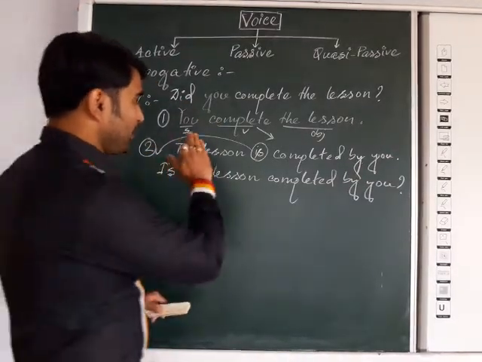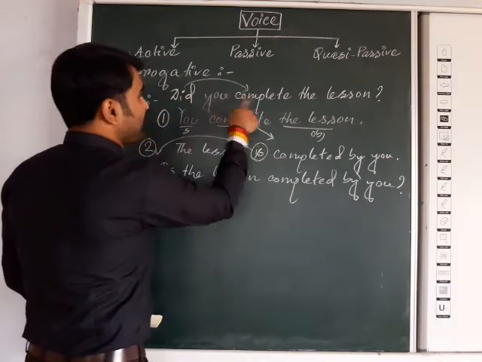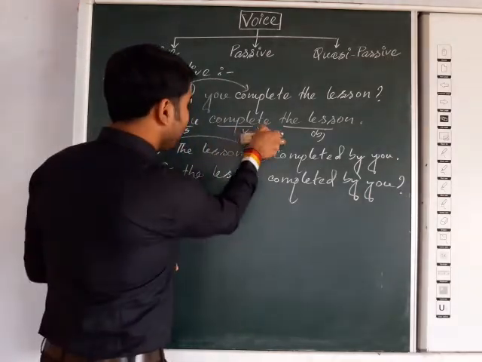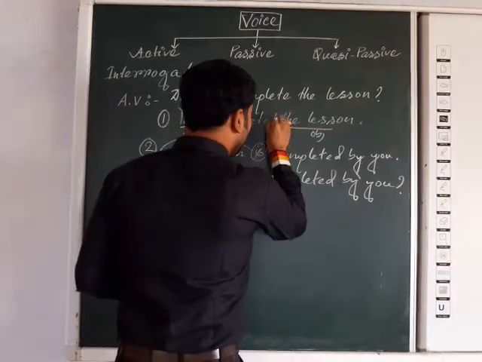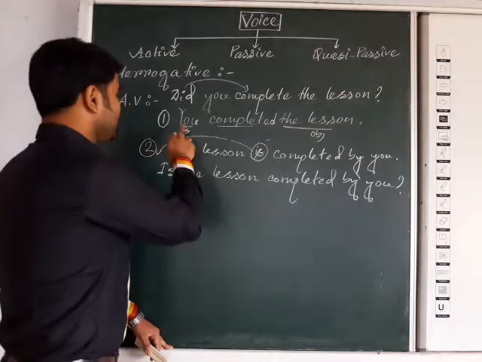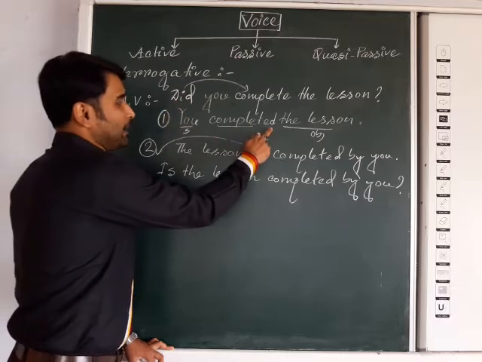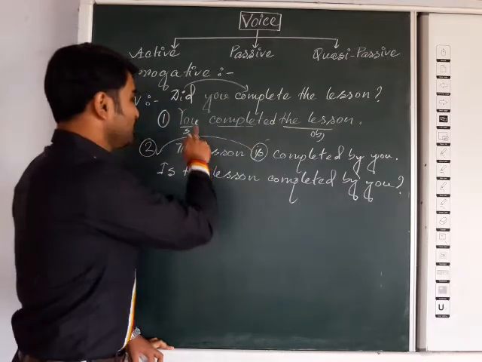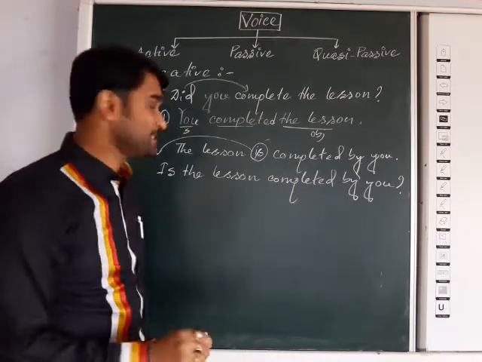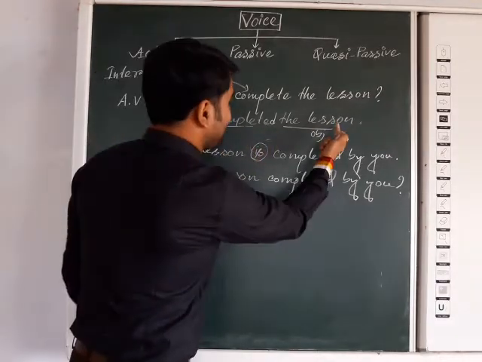Now whenever you are changing the interrogative form into assertive, you can see "did" has some impact on the verb. So the answer will not be "you complete"; the answer will be "you completed." For the "did," the assertive form changes. So: "You completed the lesson." See, only for "did," the verb "complete" becomes "completed." That is an assertive sentence in past tense. Now you can see "you completed the lesson" is in the past tense.